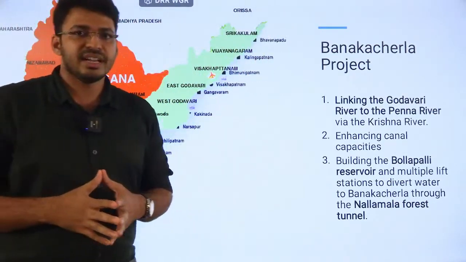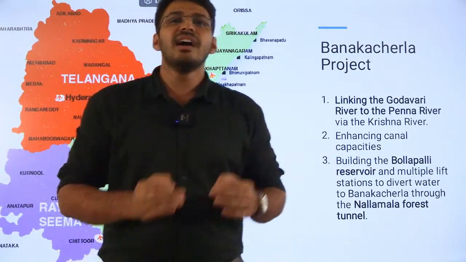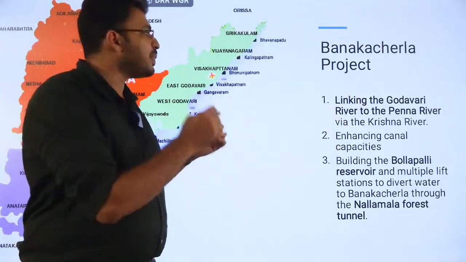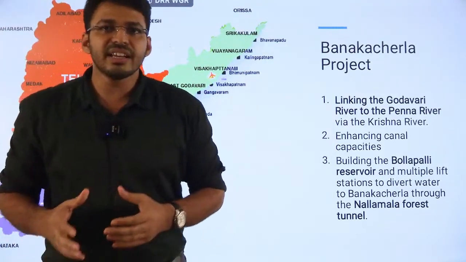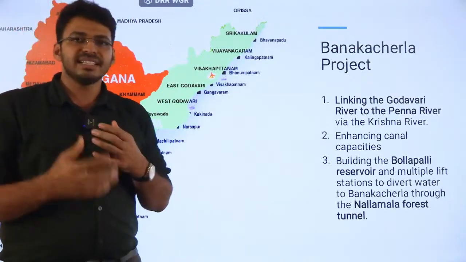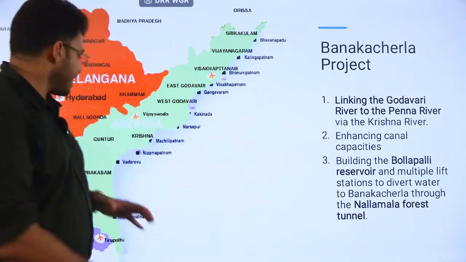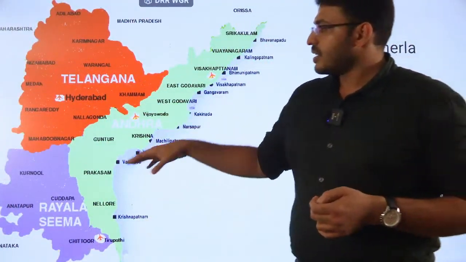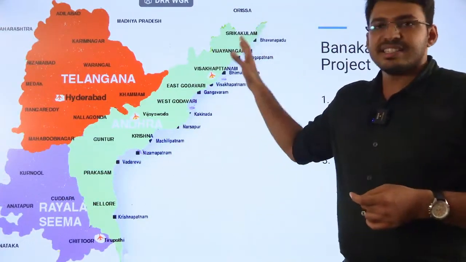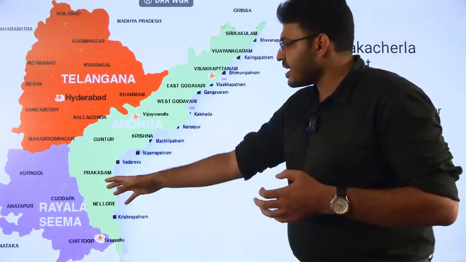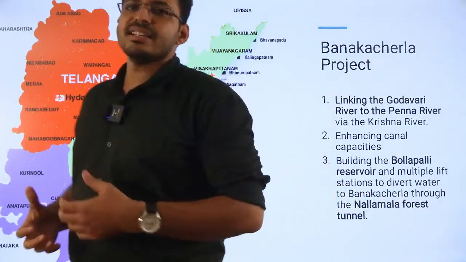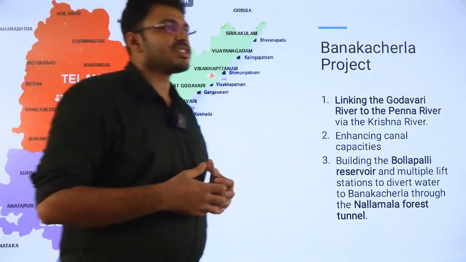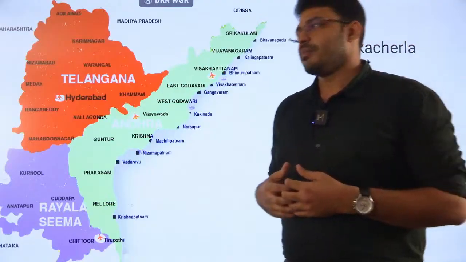Next, the Banakacherla project. It's the latest Andhra-Telangana water dispute. What is happening actually? Andhra is proposing to build a reservoir at the Godavari River to meet the challenges of the drought situation in Rayalaseema. Andhra is now divided into Rayalaseema and Seemandhra, or the coastal region. The Rayalaseema area is facing water challenges. To meet that, Andhra Pradesh is planning to build a water reservoir at the Godavari River.